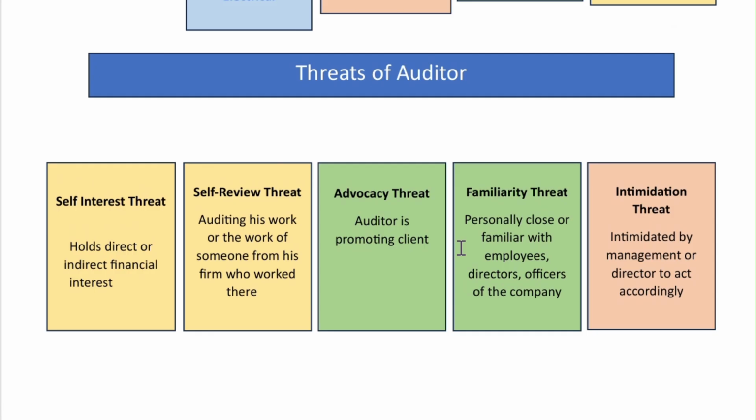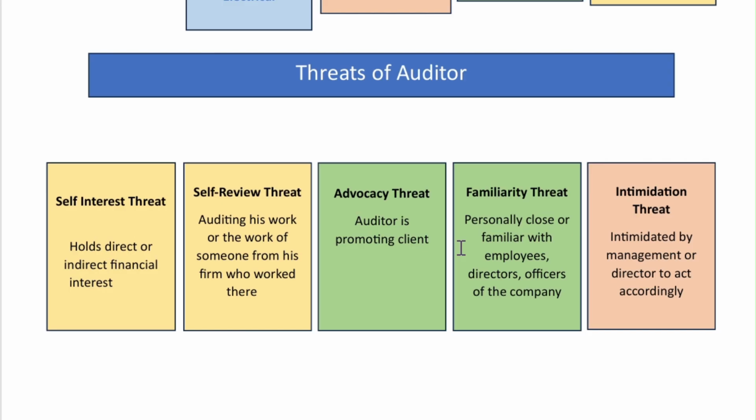When an auditor holds a direct or indirect financial interest, there is a self-interest threat. For example, if the auditor was appointed for the year 2022 and was not paid the fees, and again he is appointed for the year 2023, there are chances he gets those fees. He may provide a biased report, just a favorable one for the organization. So this is one of the threats.